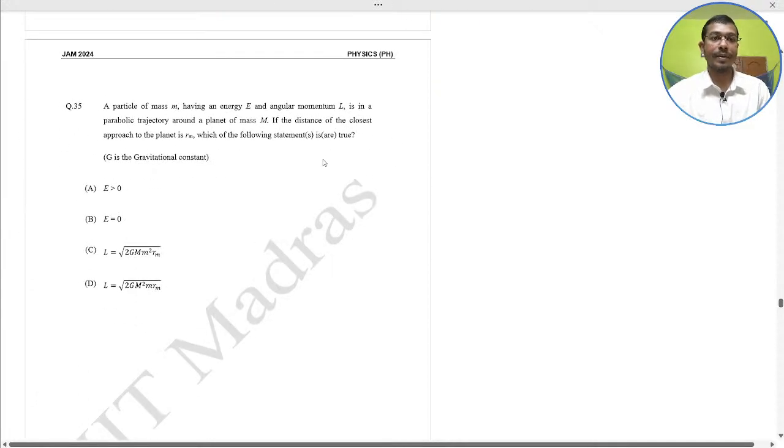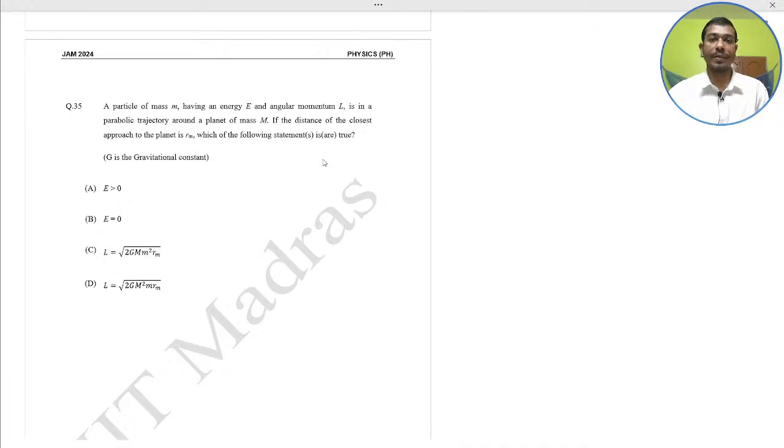Question number 35. A particular mass m having an energy E and angular momentum L is in a parabolic trajectory around a planet of mass M. If the distance of the closest approach to the planet is Rm, which one of the following is or are true? Question number 35. Do it yourself first.